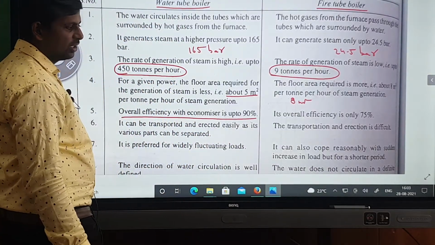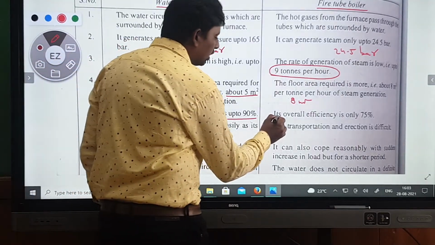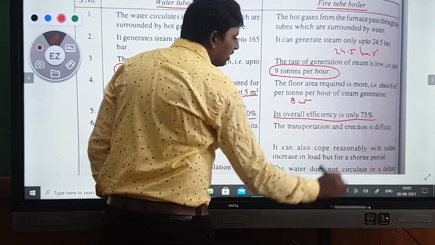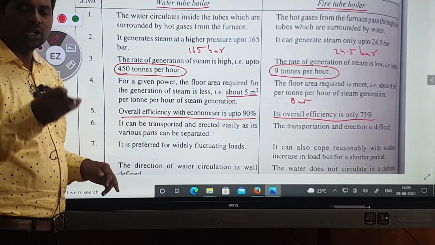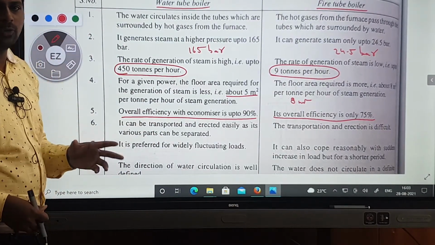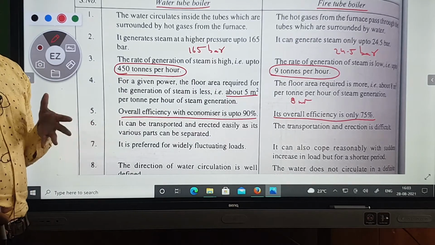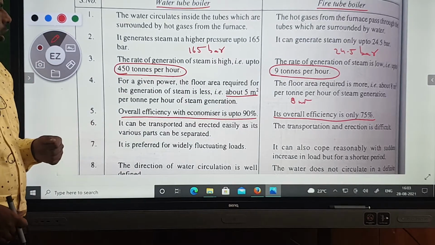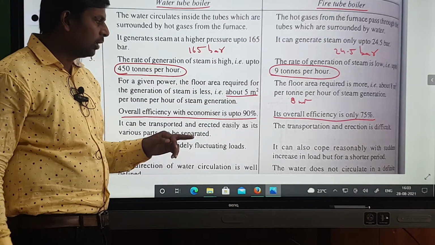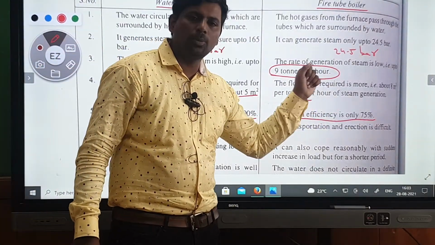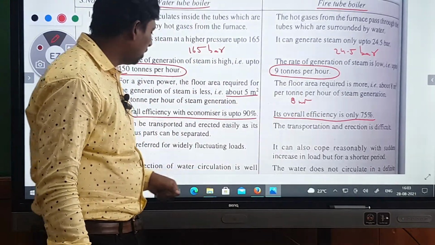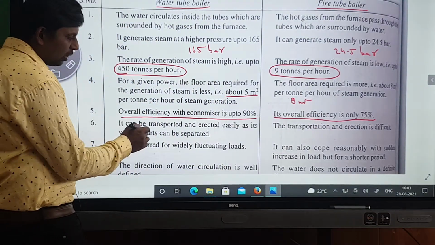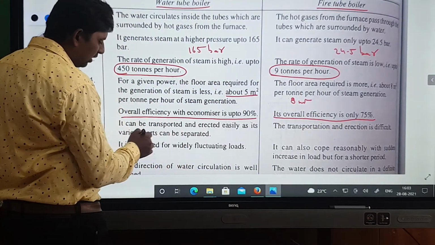Overall efficiency with an economizer: how much overall efficiency is there? 90% in the water tube boiler and 75% in the fire tube boiler. Economizer means that while providing feed water, the feed water is heated, so that one is known as the economizer. Overall efficiency here is 75%. It can be easy to transmit and extract heat as it is.